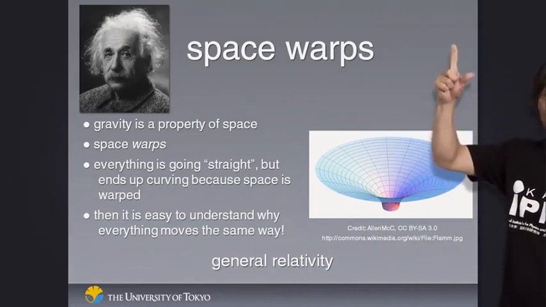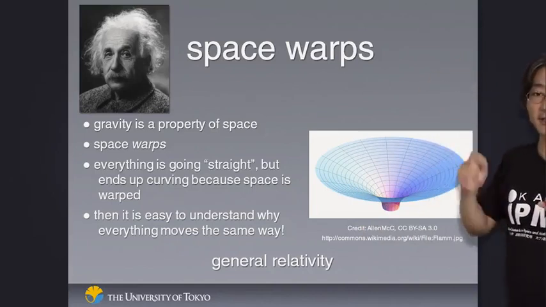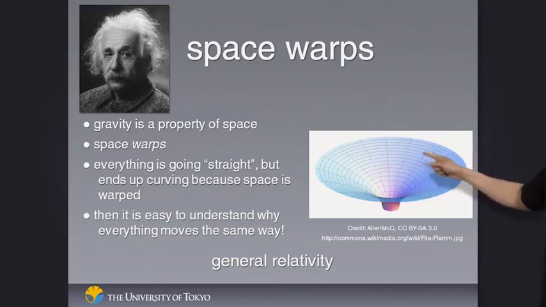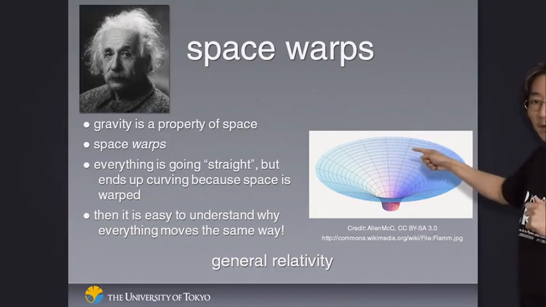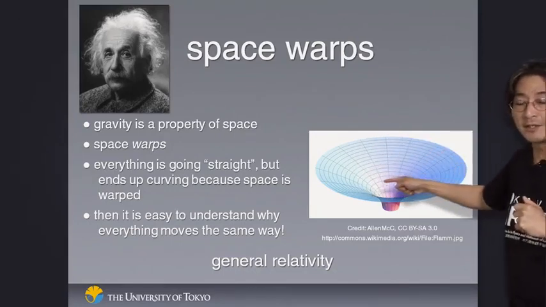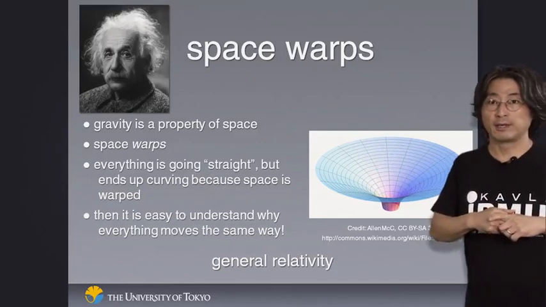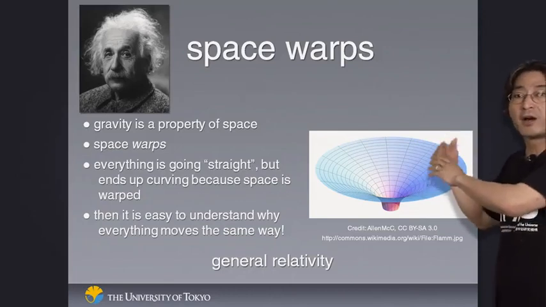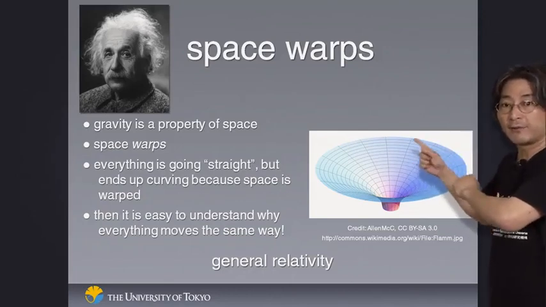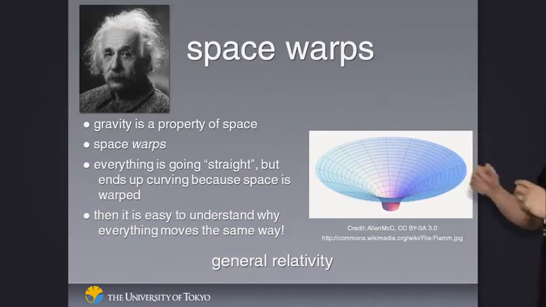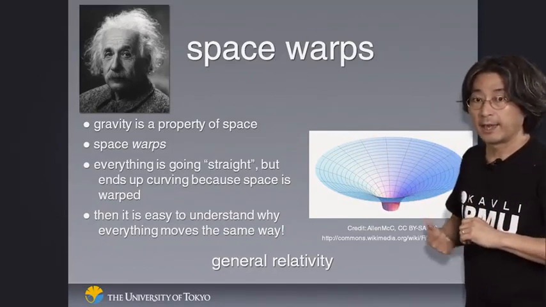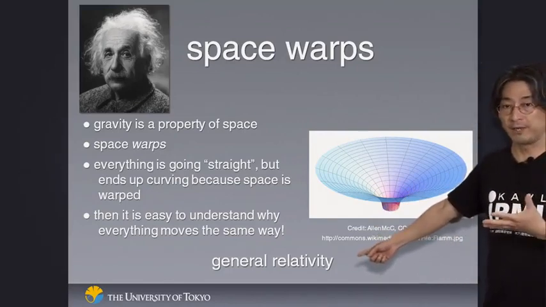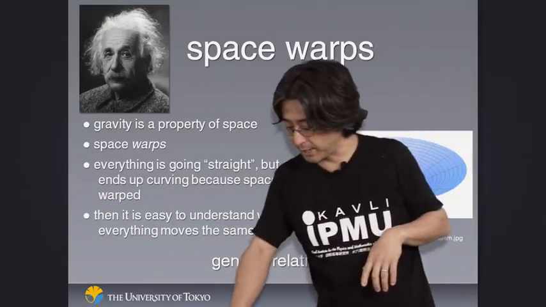When you drop an object, every object thinks it's going along a straight line. But if the space itself is curved like this, and you think you're going straight, you end up curving like this, so you don't go straight anymore. Because it's a property of space, it doesn't matter how much you weigh. It doesn't depend on the mass of the object you're throwing. Everything follows the same trajectory because that's the nature of space itself. This theory is called the theory of general relativity, or general theory of relativity, and either one is fine. That's the idea by Einstein.